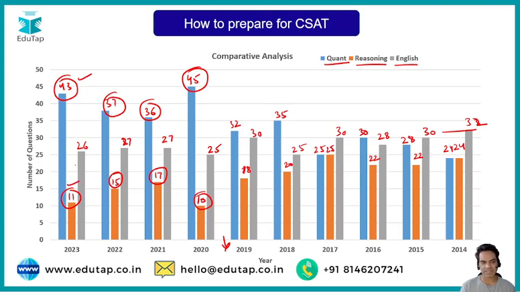Even if you base your strategy on these two subjects, you will not be able to make it. The questions are so difficult that you'll not be able to make it. So you have to balance it out. How? Some 15 odd questions from your maths, some 15 odd questions from your English, and 7 to 8 questions from your reasoning part. So that will take you to your 37 marks, which is the easy part.